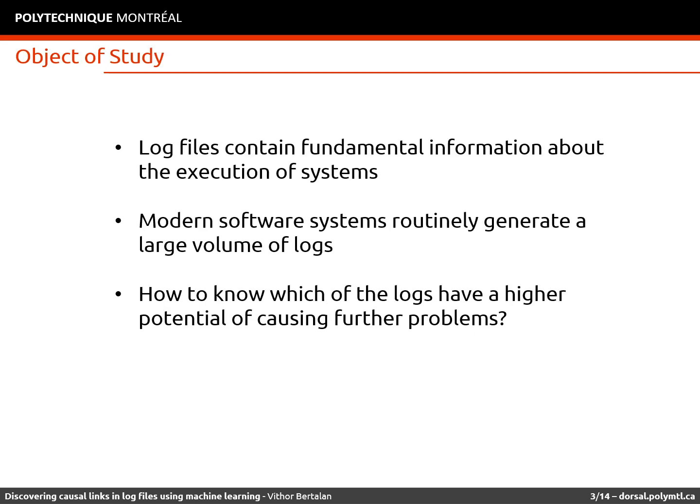Log files are one of the main resources that we have right now to track information on systems. They record useful information about the execution of processes and systems using runtime data. And some systems have thousands of log lines that are generated per second, which makes it difficult to identify the most important information among all those lines. So, developing a method that could point the most important log lines among all those ones, and which of those have the highest potential of causing problems, could be a very useful asset for the industry.